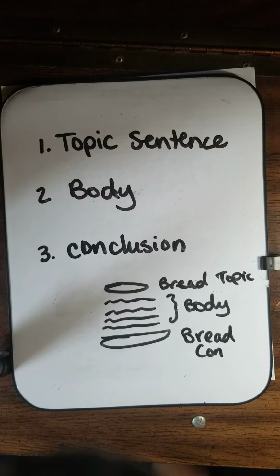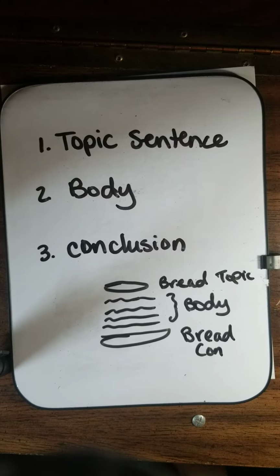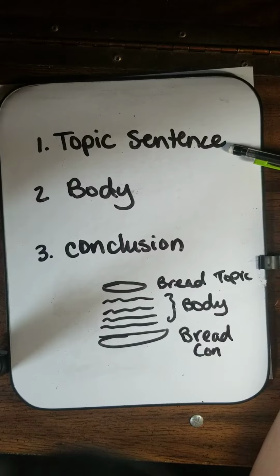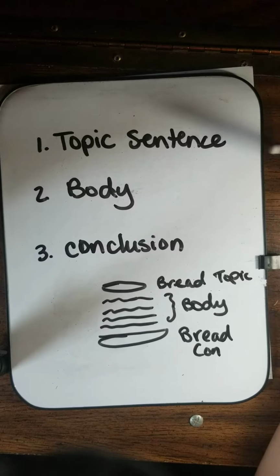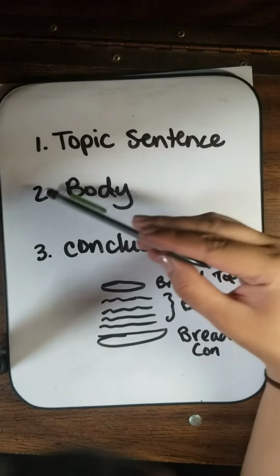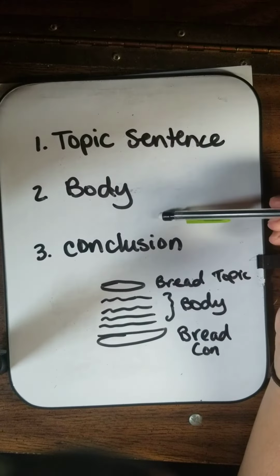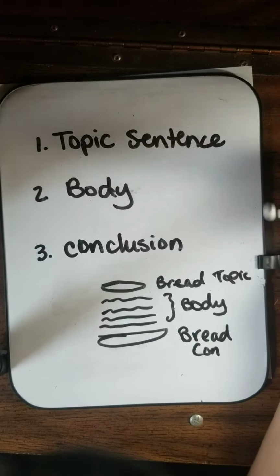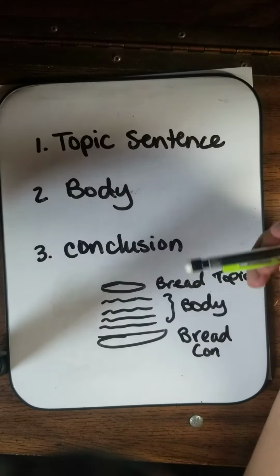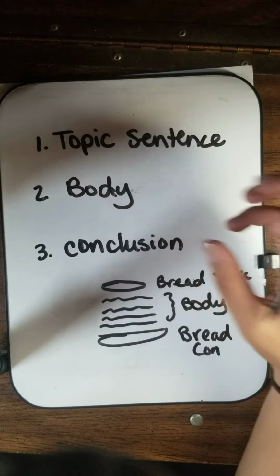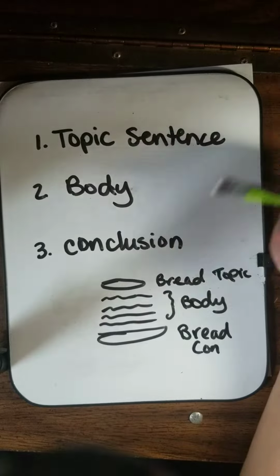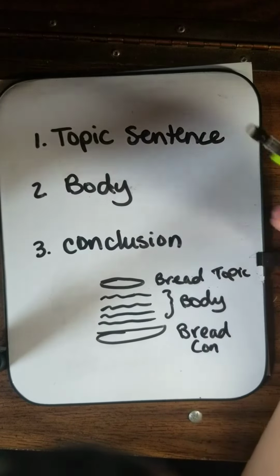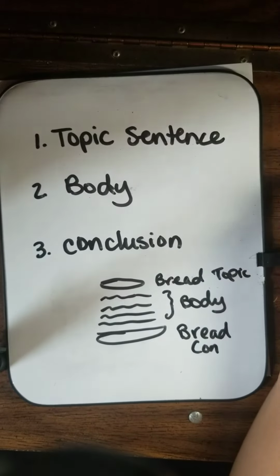Okay, so now there are three parts to a paragraph. We have the topic sentence. It's also called the introduction. Then we have the body. So this has details, supporting sentences, more examples, the fluff inside, right? And then the last sentence should be your conclusion. So the ending, right? It has to have a nice ending.